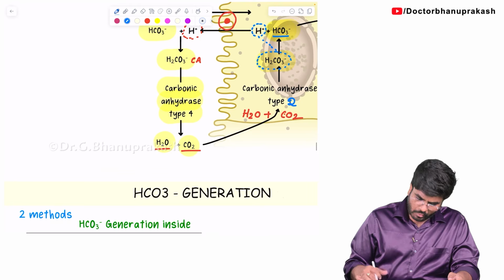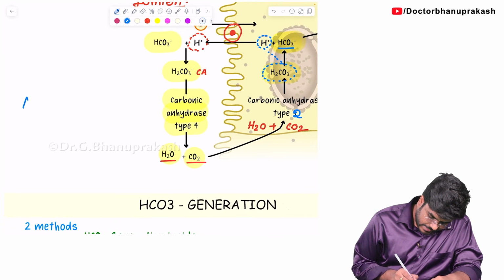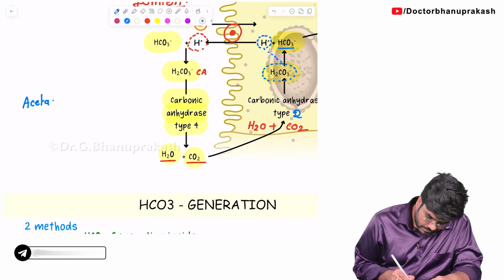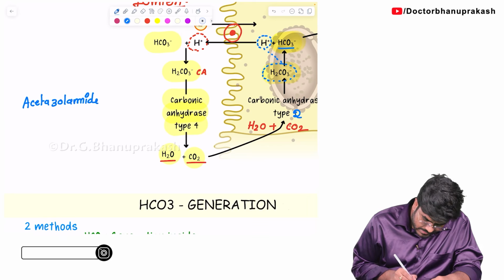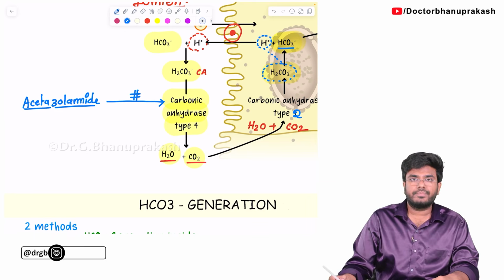Next, what else should you know? From a pharma point of view, there is a drug called acetazolamide. Now what will this acetazolamide do? Acetazolamide is a carbonic anhydrase inhibitor.